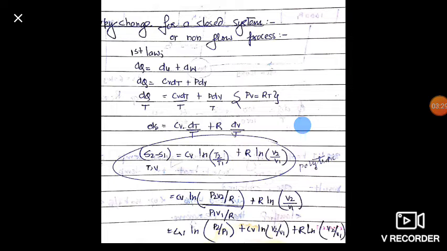So friends, applying the logarithmic property, cv ln p2 upon p1 plus cv ln v2 upon v1 plus R ln v2 upon v1, we will get this.